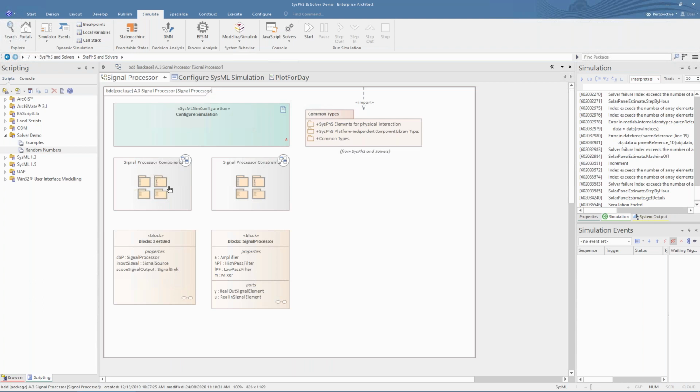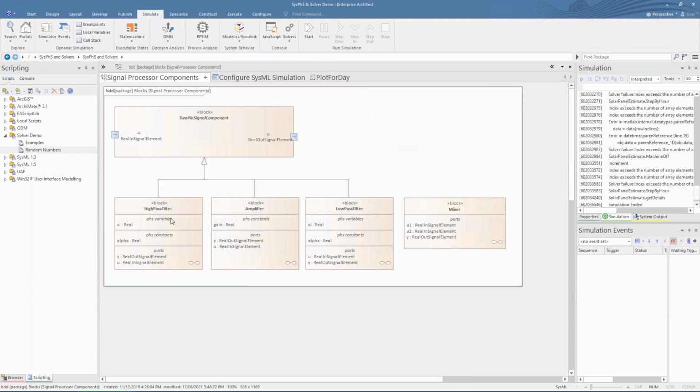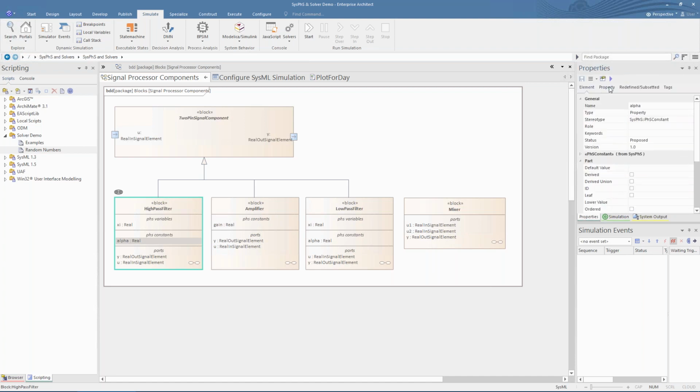For example, variables can be set to either constant or variable by setting a new SysFIS stereotype, and this will show up on the element under a new set of compartments. The initial value of the variable can be set in the properties page and seen on the diagram as well. You can also define and see the type of the variable and the units it's measured in.